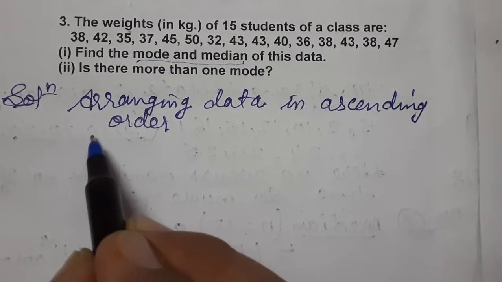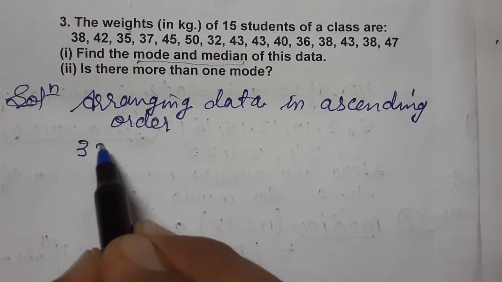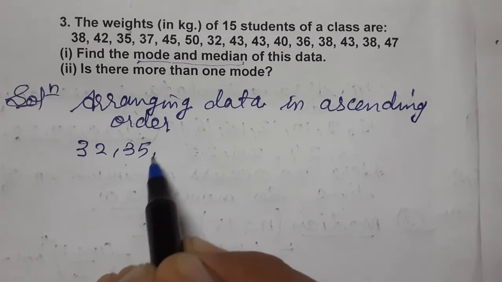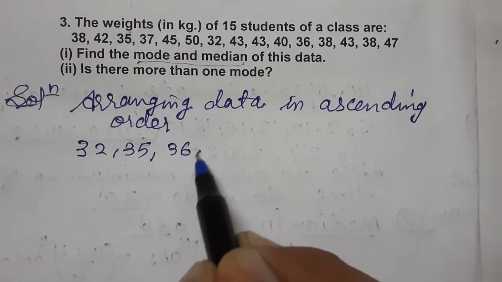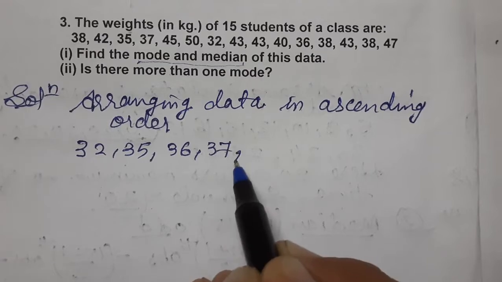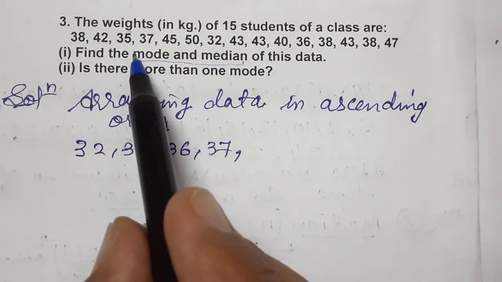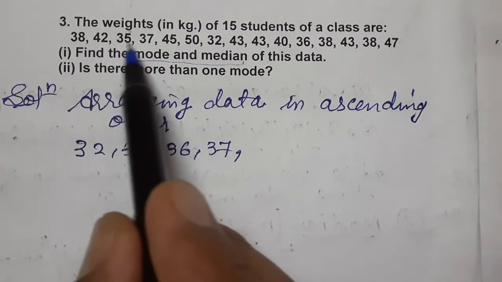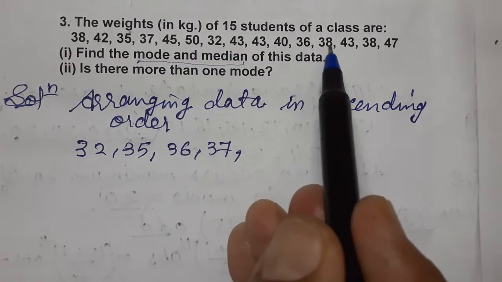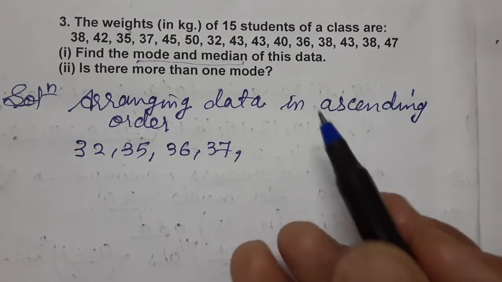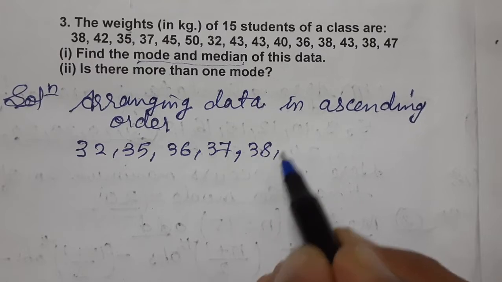So let's arrange. First 32, 35, 36, 37, 38. How many times? Count. 1, 2, 3. 3 times 38.